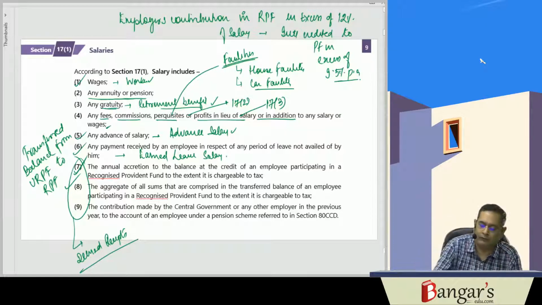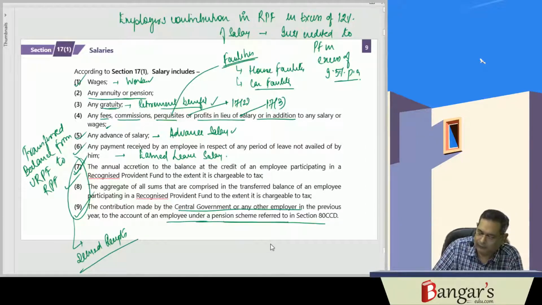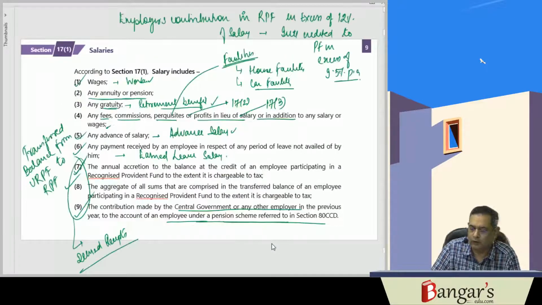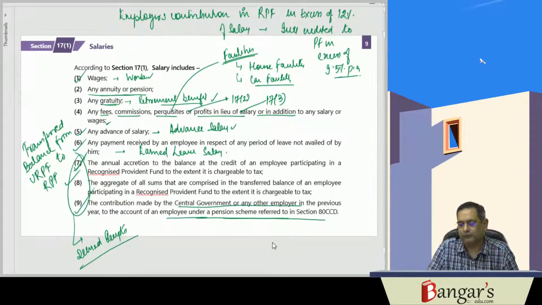Then whatever contribution is made by the central government or any other employer in the pension account, in the pension scheme which has been referred under section 80CCD, that is also taxable. So this is what we have discussed about these aspects. Then we'll be discussing various other aspects.